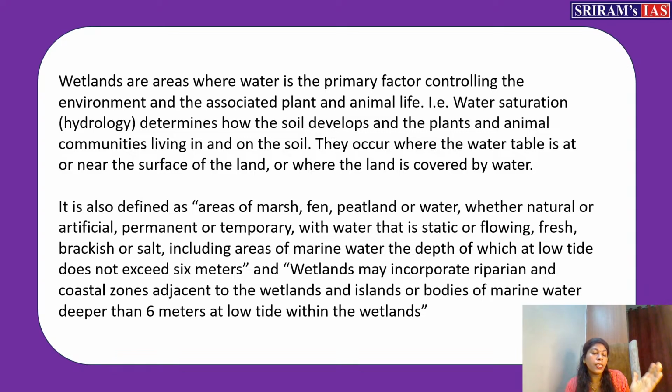So that's why we are saying all these, whether it can be a natural one or an artificial, man-made one, or it can be permanently flooded, or, as I already told, temporarily flooded. So for a few months in a year, the water will be above the surface, otherwise it is saturated with water. Even the water can be flowing in nature, that is, a river can also be called a wetland, or it can be static in nature, or the water quality can be fresh, brackish, salt, anything. Even marine areas are also included inside wetland. So this way you can define the wetland.